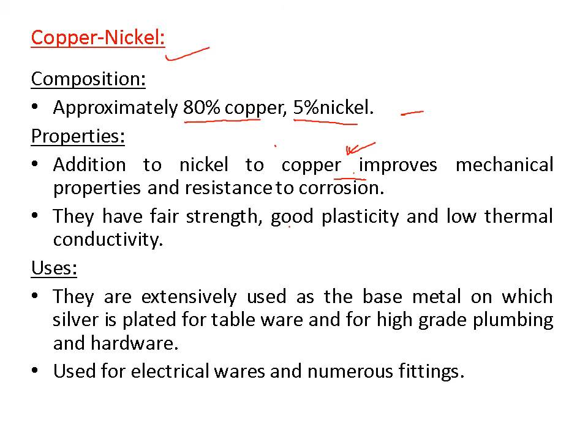Fair means normal, good strength, but good plasticity and low thermal conductivity. Low thermal conductivity means heat cannot pass through this material, it passes very slowly. Where it is used: they are extensively used as base metal on which silver is plated for tableware and for high grade plumbing and hardware. Used for electrical wires and numerous fittings.